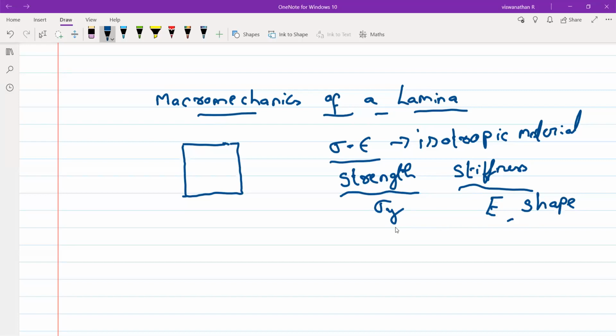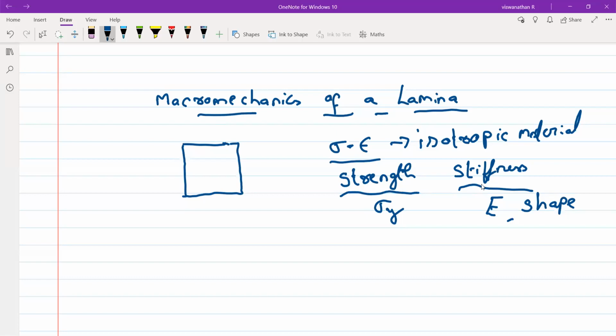Now, what is the difference between strength and stiffness? The resistance to fracture is called strength. The resistance to elastic deformation is called stiffness.